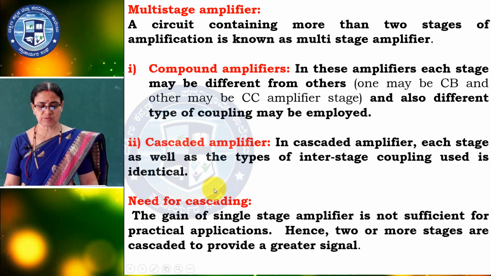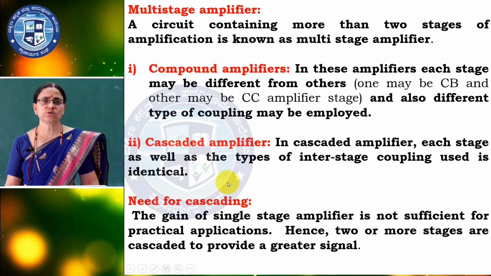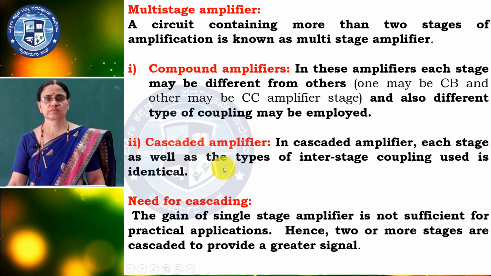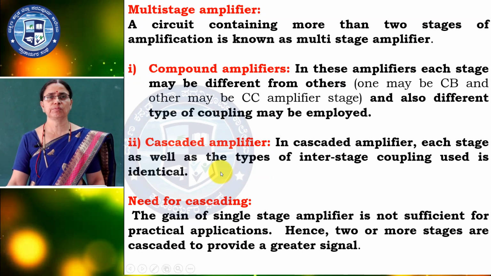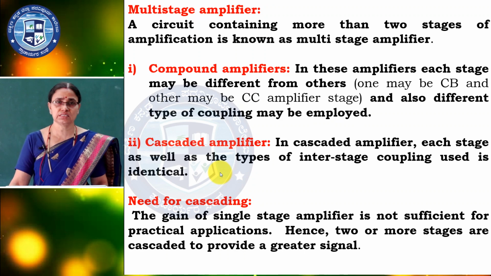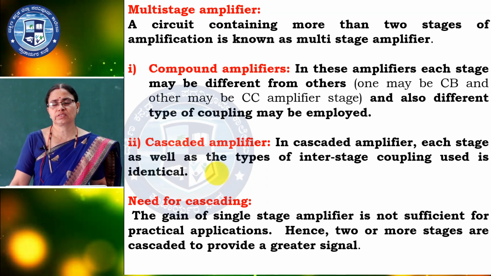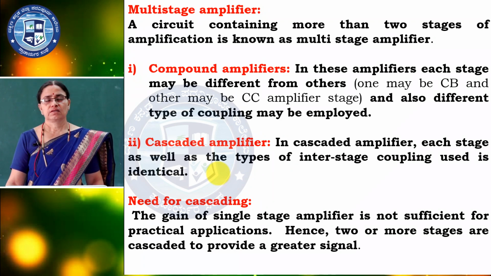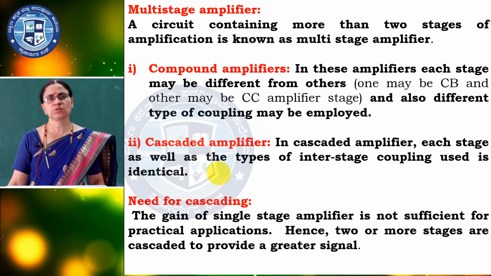So, why are cascaded amplifiers required? Because of the gain. The gain is not sufficient. If you use CE amplifiers for all stages, it is a multiplication: the gain of the first stage is A1, the second stage is A2, then A1 into A2. So 100 into 100, you can get 10,000. So, we have to consider more gain.